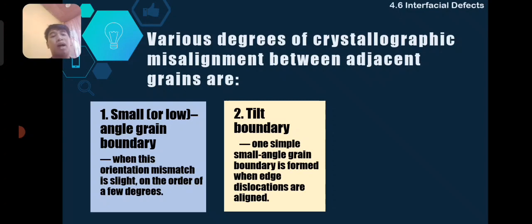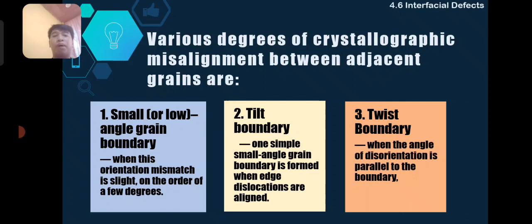So, one simple angle grain boundary is formed when edge dislocations are aligned. So, tawag na siya as tilt boundary if ang edge dislocation niya is aligned together. So, mas ma-appreciate nato siya if makita natin ang figure na nag-represent sa kanya. So, next slide.